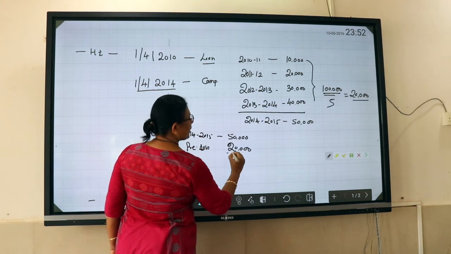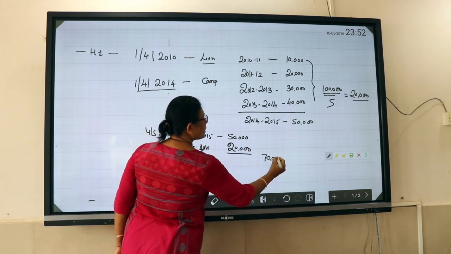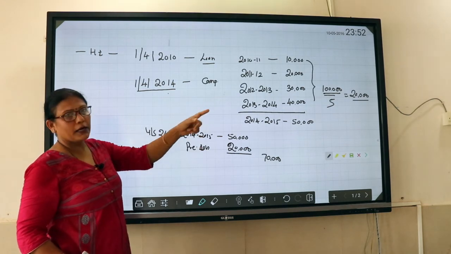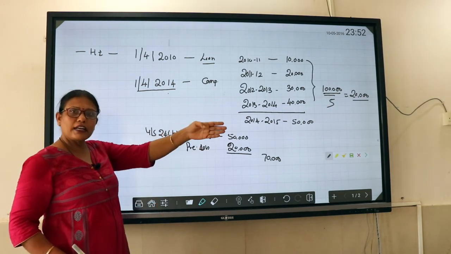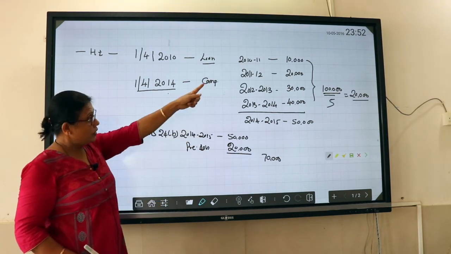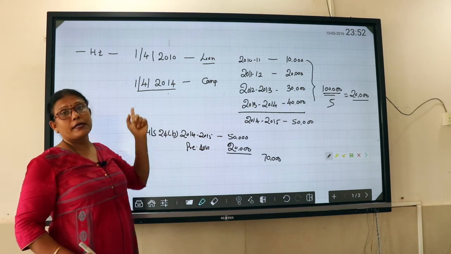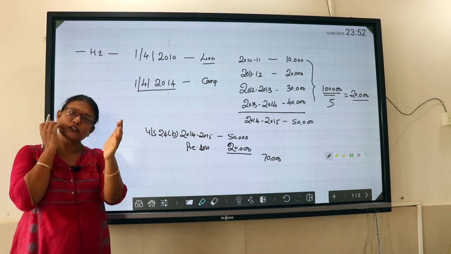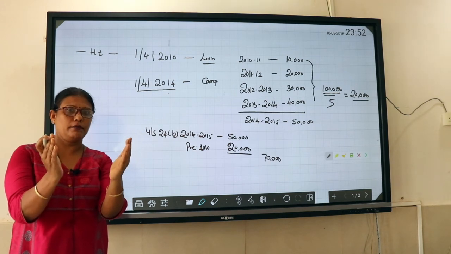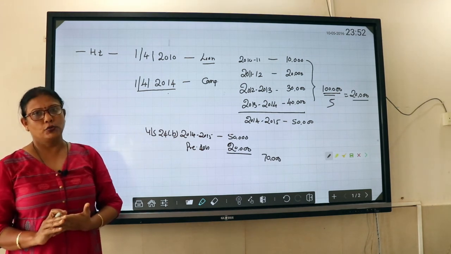So in total I can claim 70,000. 2015-16, I can claim another 20,000. 16-17, I can claim another 20,000. 17-18, I can claim another 20,000. So this is called as a pre-construction period. And in case of self-occupied property, it is within that limit of 2 lakh. Okay, it's not more than 2 lakh.